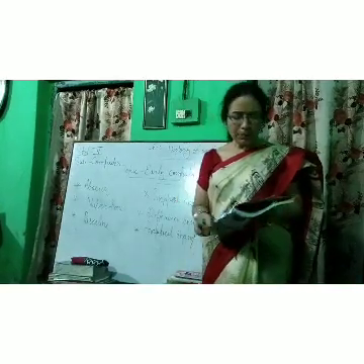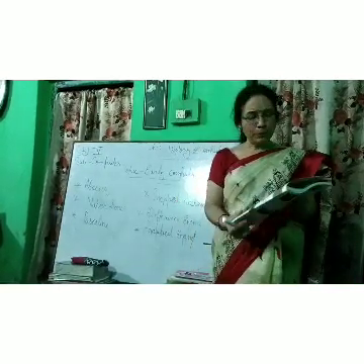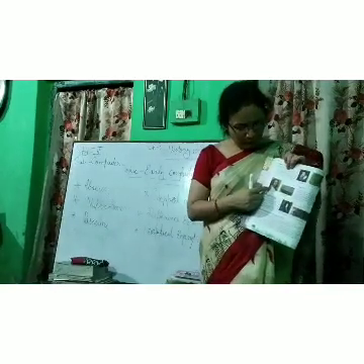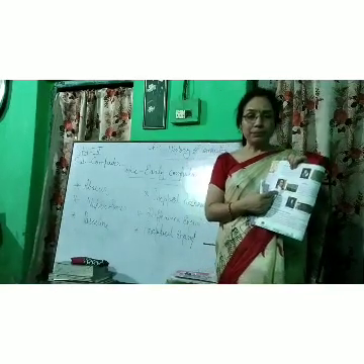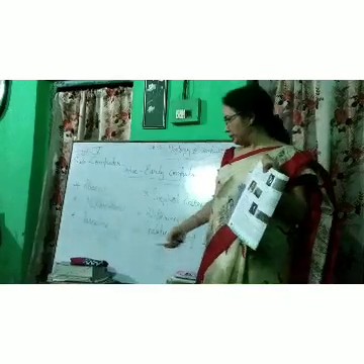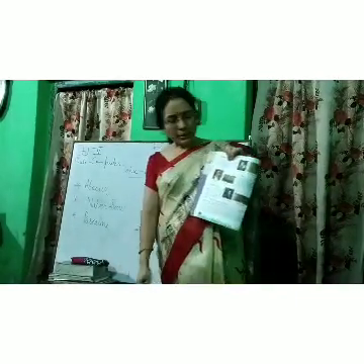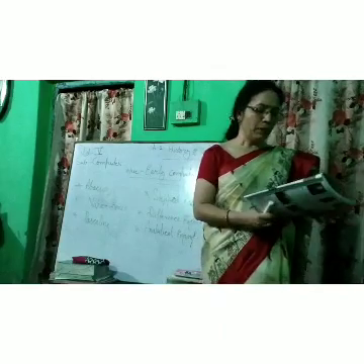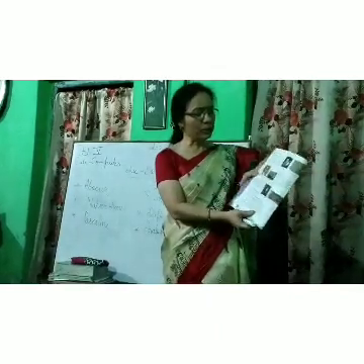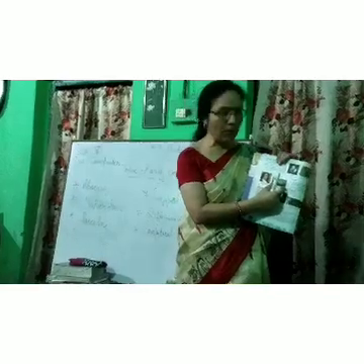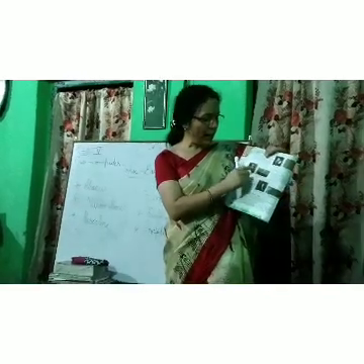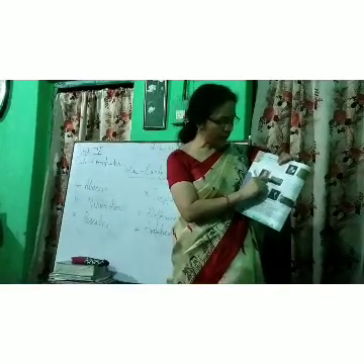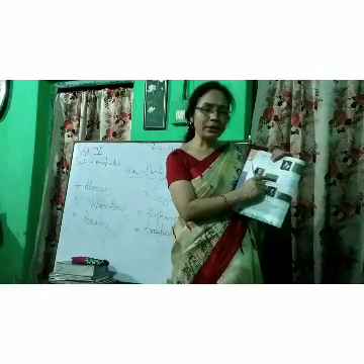Then in 1642, Mr. Blaise Pascal, his picture is given here, invented the Pascaline machine. In this picture you can see it is a rectangular wooden box, and over this box dialing wheels are there.